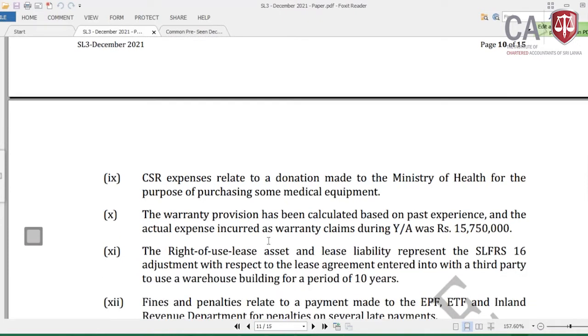Then the ninth adjustment: CSR expenses relate to a donation made to the Ministry of Health for the purpose of purchasing some medical equipment. Now it's a CSR, there was a 4,300.